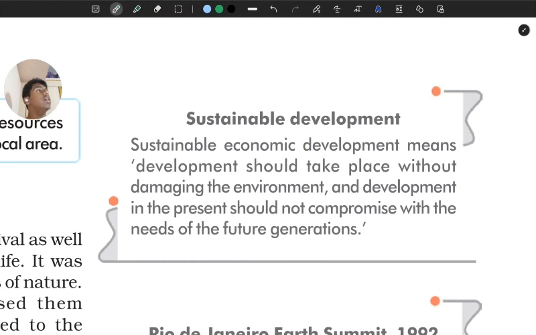Understood? Moving on. And development in the present should not compromise the needs of the future generation. What it means is that if you're developing in the present, you need some resources. So in the present, you should not use all of the resources to develop yourself. Future generations, like your kids, our kids, might need some resources for their development. So that is what is called sustainable development, guys.